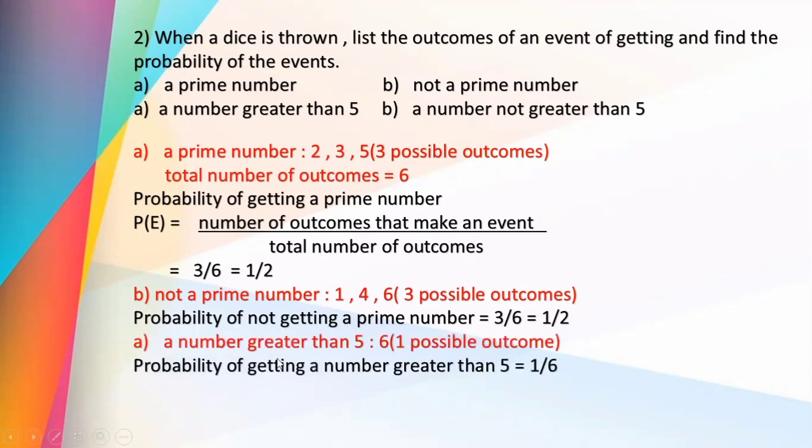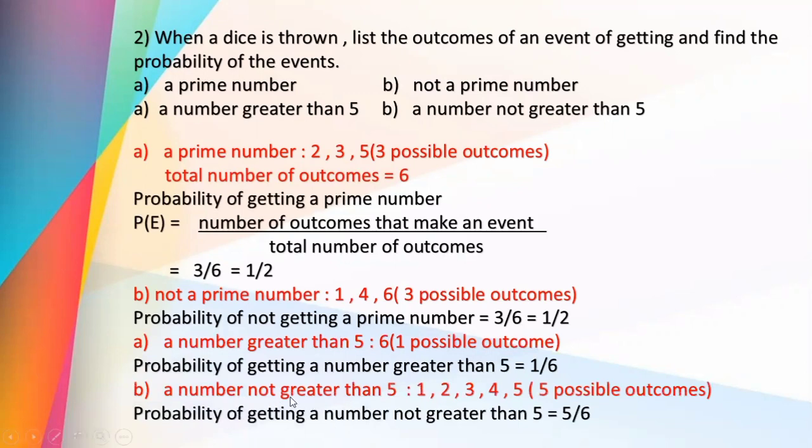A number greater than 5. Number greater than 5, 6 only. That is only one possible outcome. Now probability of getting a number greater than 5 is 1 divided by total number of outcomes 6. So the answer is 1 by 6.